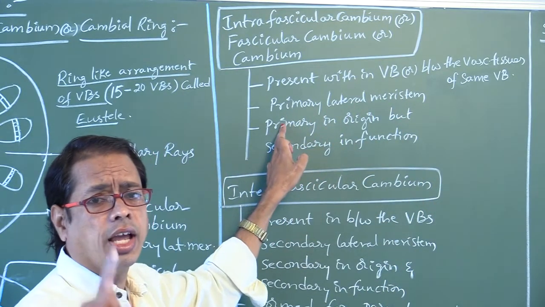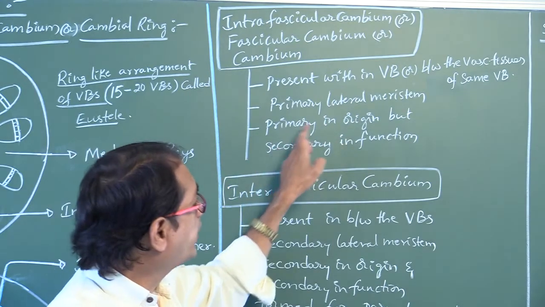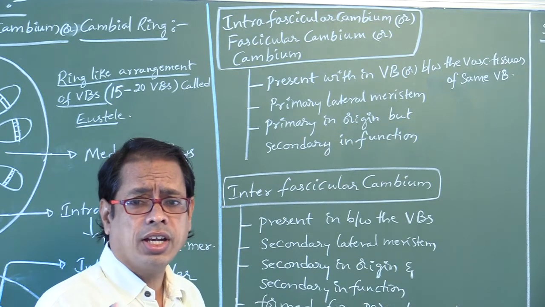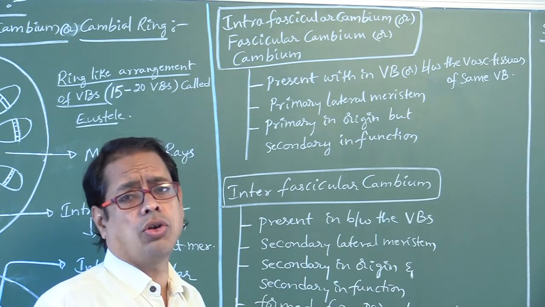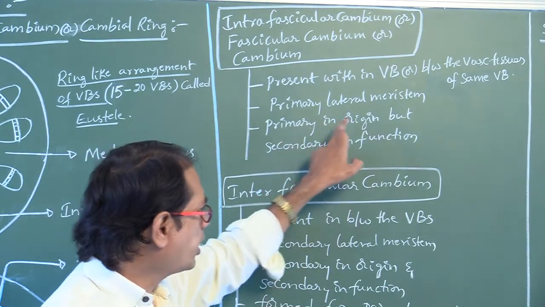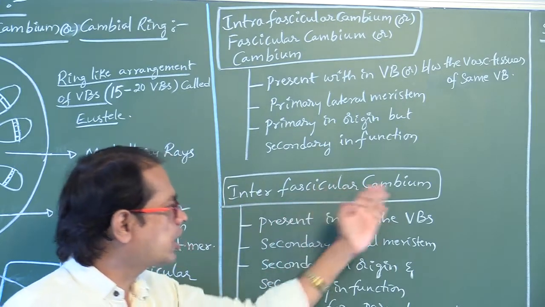It is a primary lateral meristem. It is primary in origin but secondary in function. Function is in secondary growth. Origin is primary growth. So, primary in origin but secondary in function. Right. Intervascular cambium.